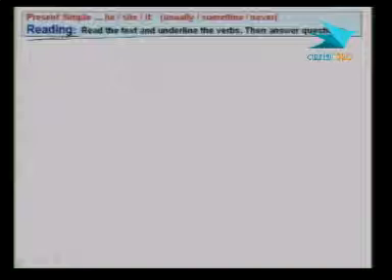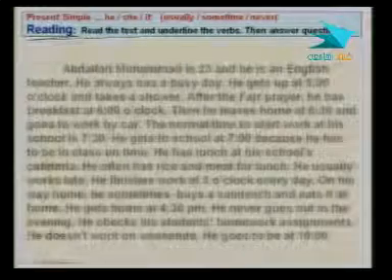Again, we're continuing on with the simple present tense, but here we're going to look at the pronouns he, she, it, with the frequency adverbs usually, sometimes, and never. All right, read the text and underline the verbs, then answer the questions. Okay, let's read the text together.